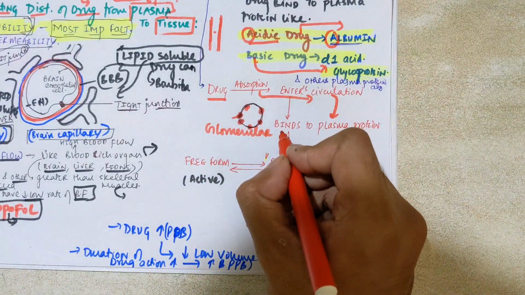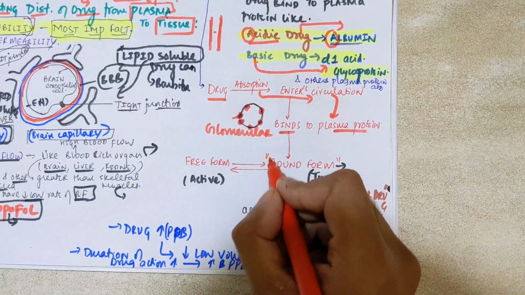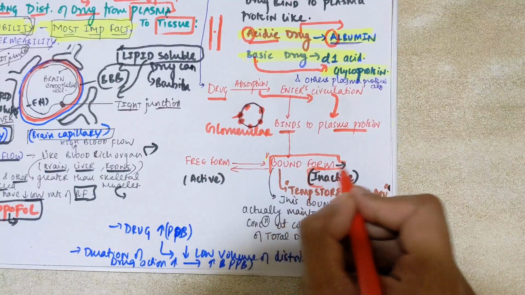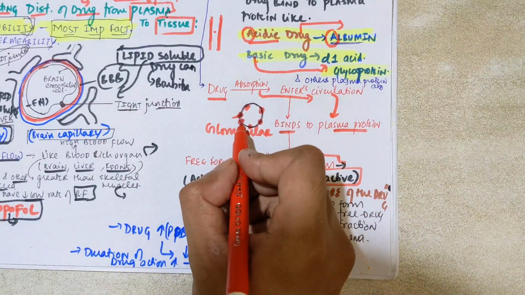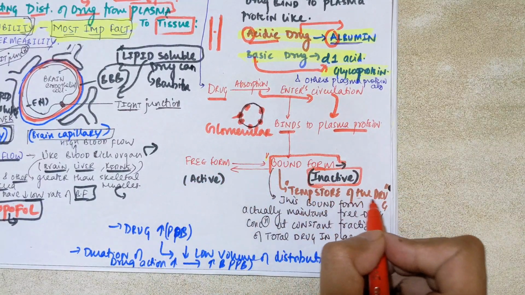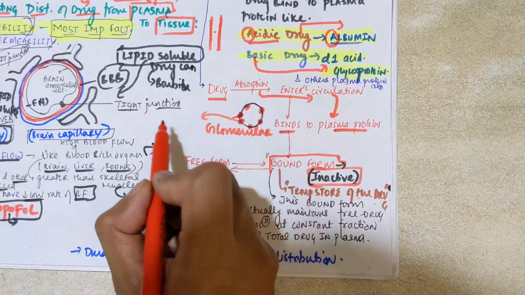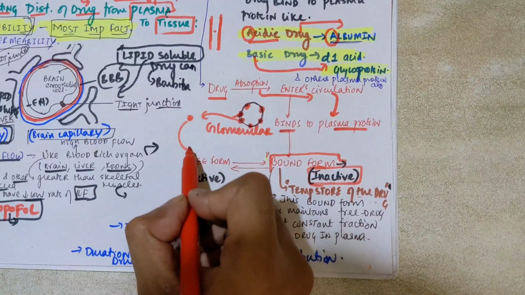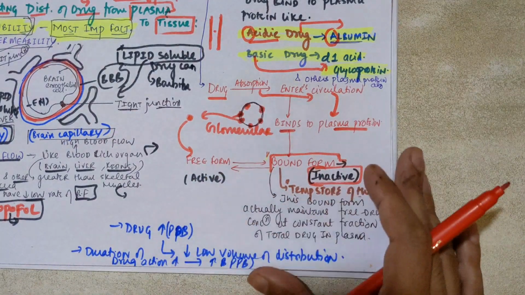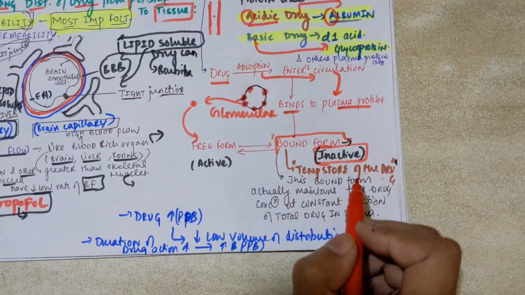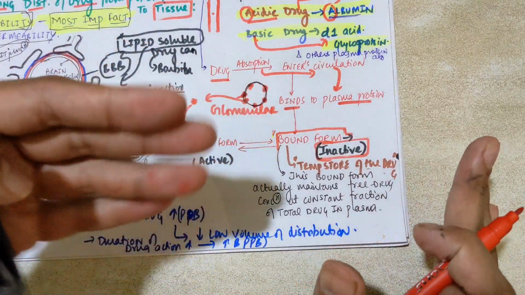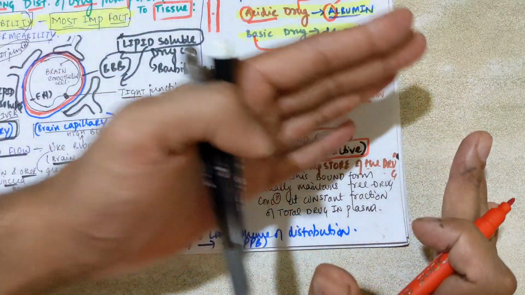So the bound form is inactive, or you can say the drug is stored here. It is a temporary store of the drug in the plasma protein, and when the drug is released it is called the free form. Clear? This bound form maintains the free drug concentration as a constant fraction of the total drug in plasma.